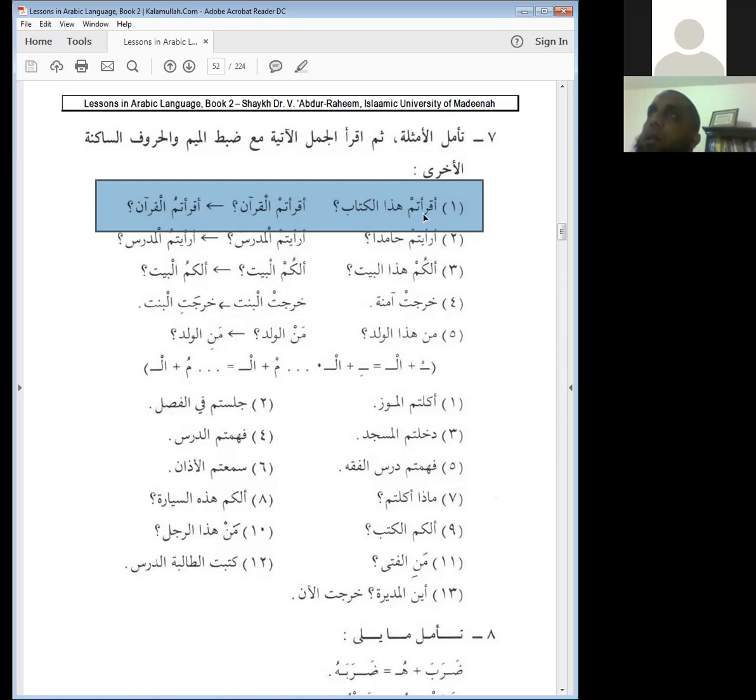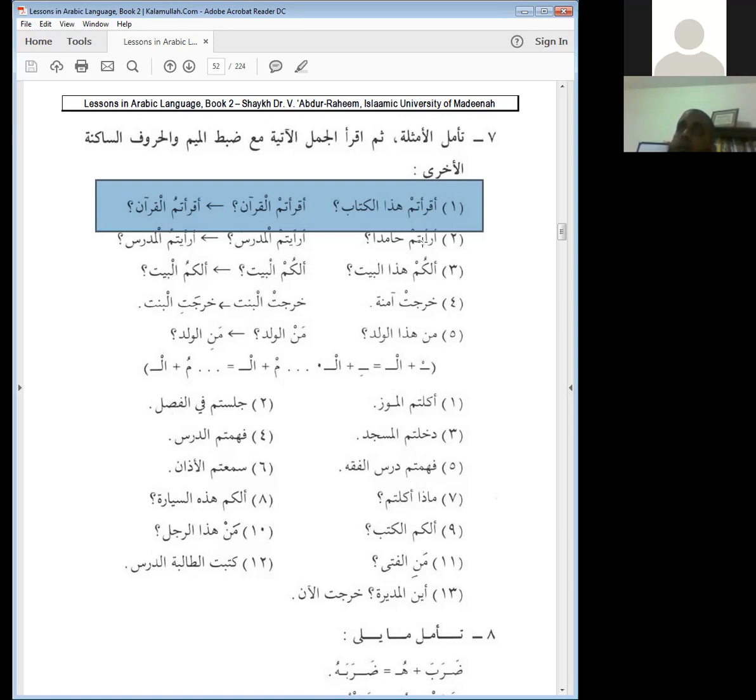Alright, so the first one is أقرأتم هذا الكتاب. So we see here, the tum is the pronoun or the conjugation of the verb for masculine plural, second person, right? You referring to masculine plural. So أقرأتم هذا الكتاب. Did you all read this book?